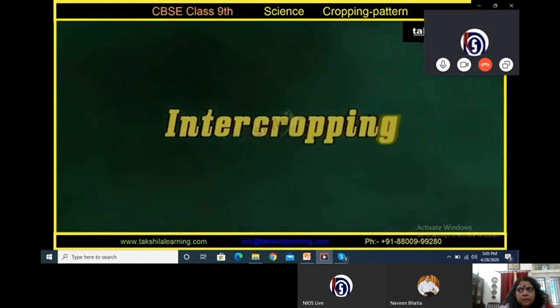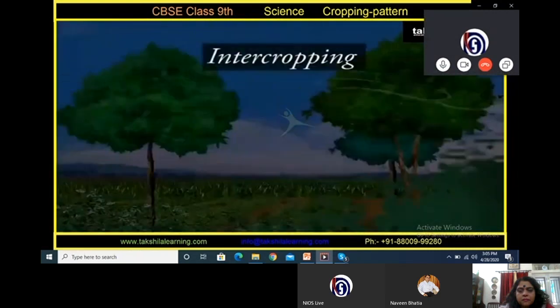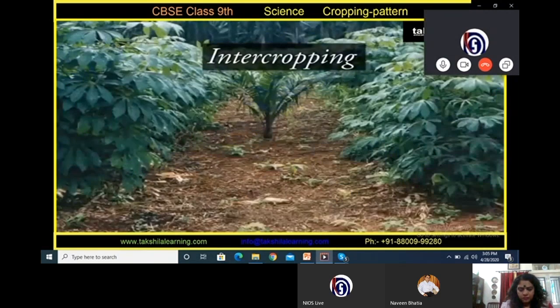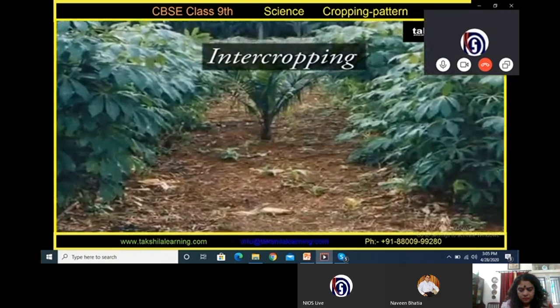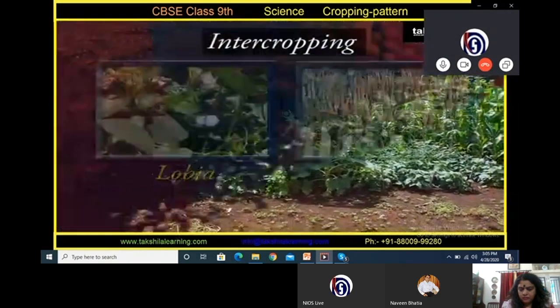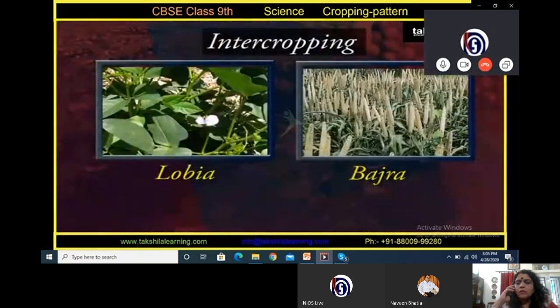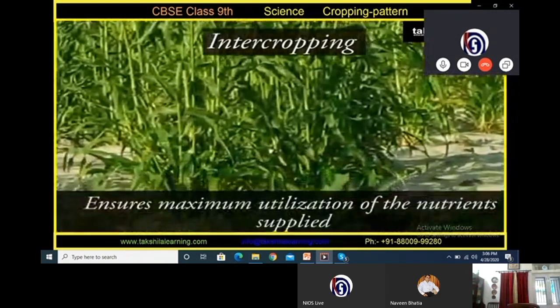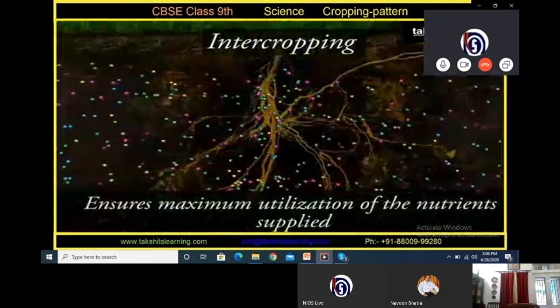Intercropping. The pattern of growing two or more crops simultaneously on the same field in a definite pattern is called intercropping. A few rows of one crop alternate with a few rows of second crop. The crops are selected such that their nutrient requirements are different. This ensures maximum utilization of the nutrients supplied.